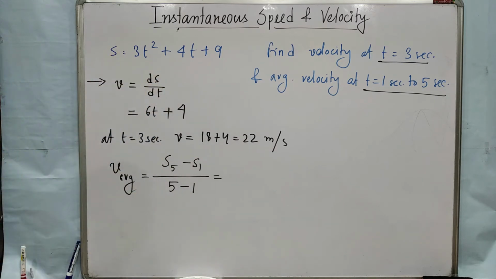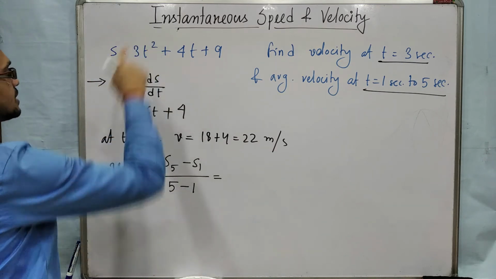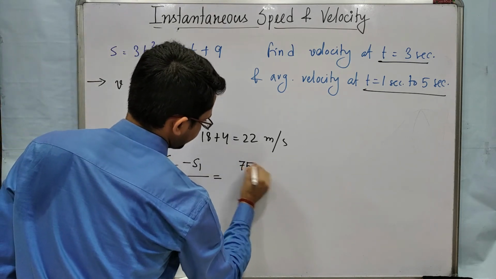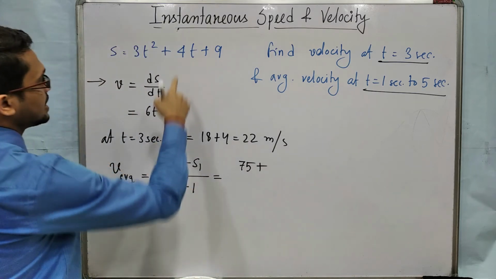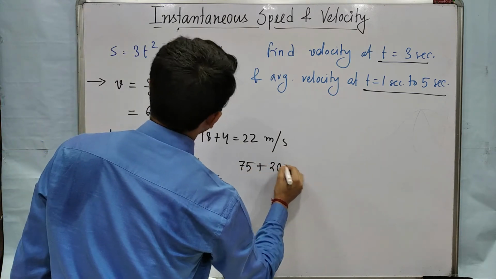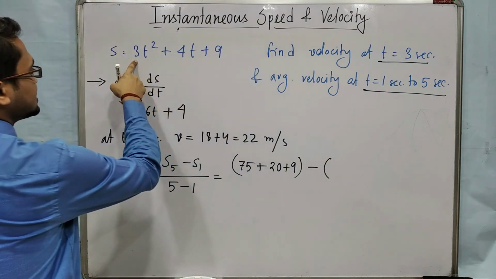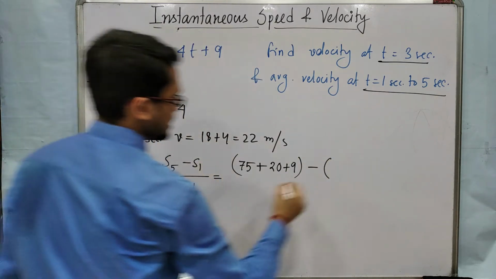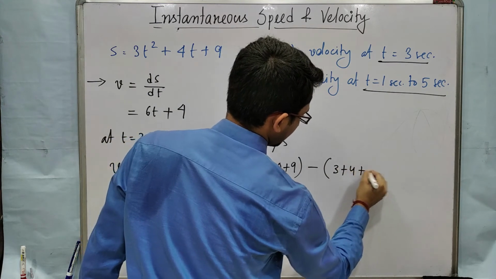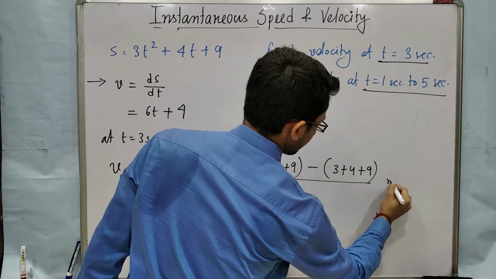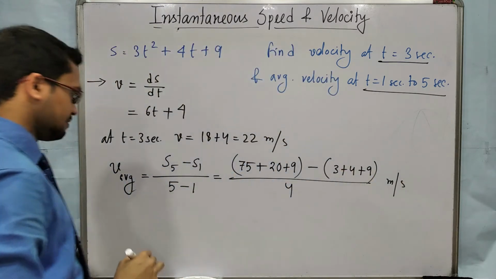So s5 is 5 square, 25, 3 25s are 75, plus 5 into 4, that is 20, plus 9, minus s1, that means 3 plus 4 plus 9, all by 5 minus 1, which is 4, meter per second. This is the average.